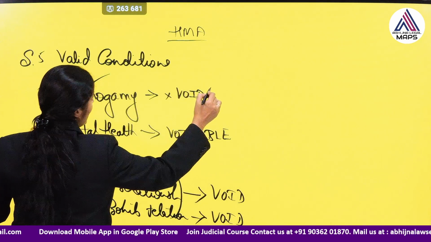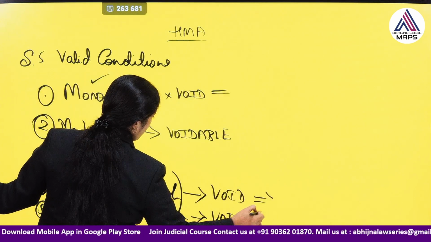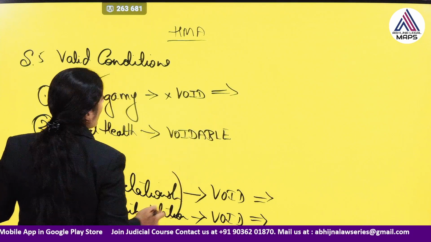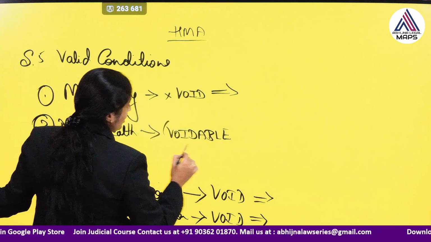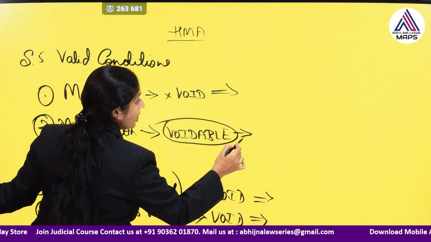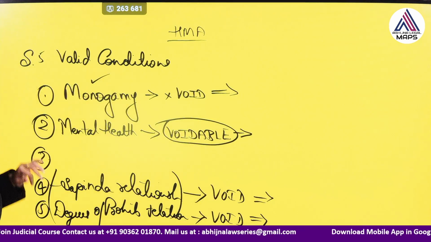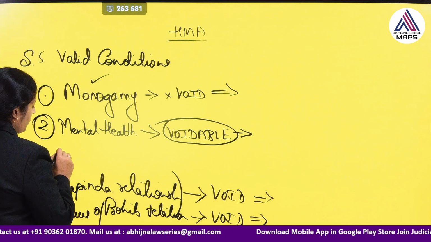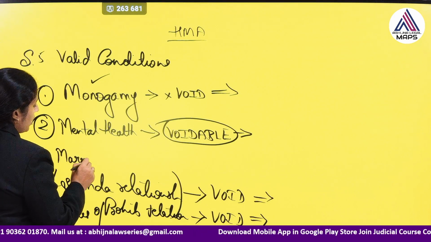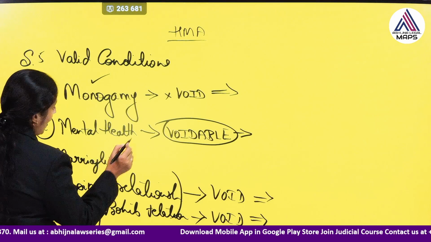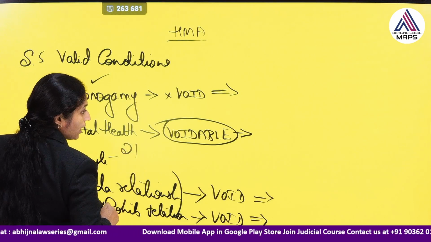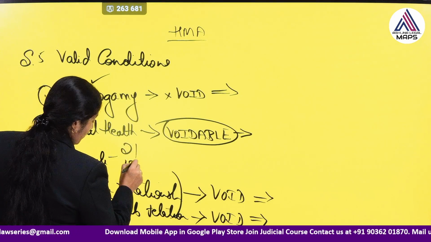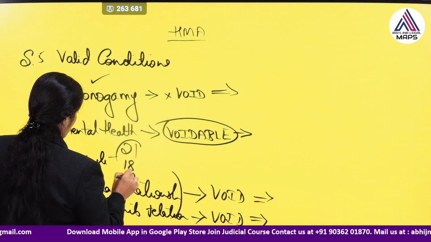So we can see 3 marriages, 3 conditions, if they have been contravened, they are void, and one condition, if they have been contravened, they can be said as voidable. But there is also another condition which says that the person should be of marriageable age. If it is a boy, a bridegroom, he should be 21 years. If it's a bride, a girl, she should have completed 18 years.